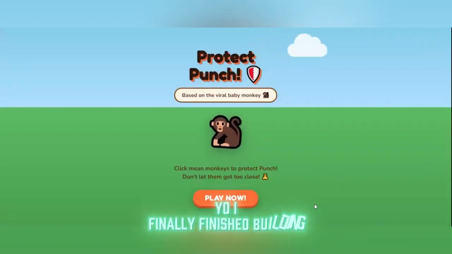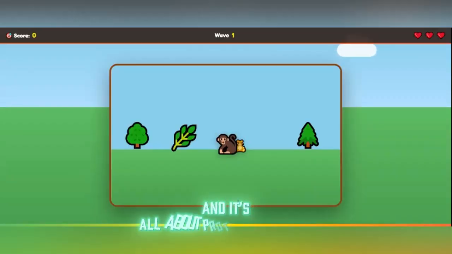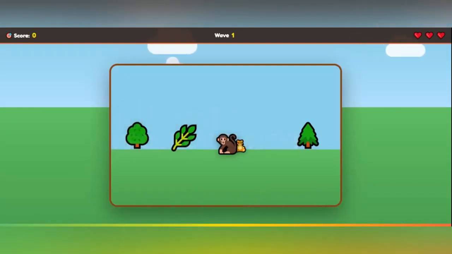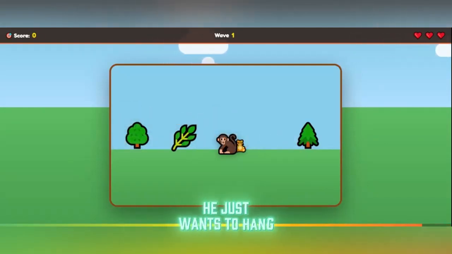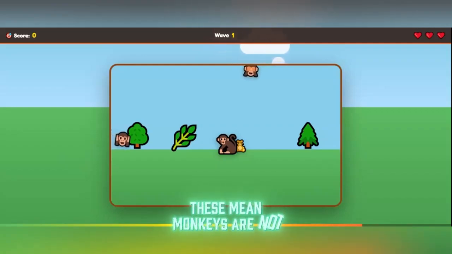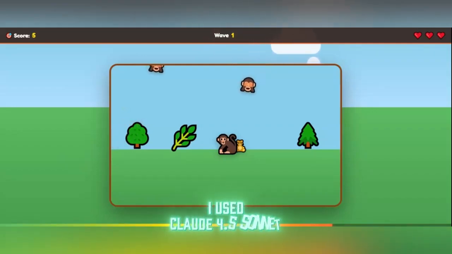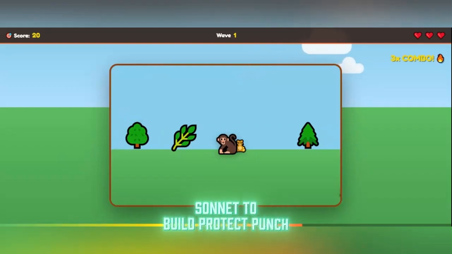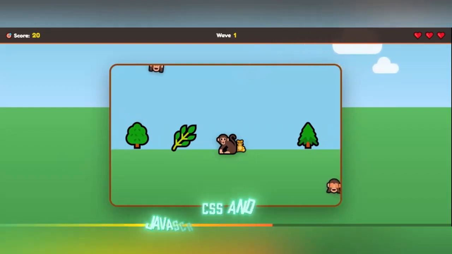Yo, I finally finished building this game, and it's all about protecting Punch. If you know the viral baby monkey, you know he just wants to hang out with his stuffed animal Orangutan Mama. But as you can see, these mean monkeys are not having it. I used Claude 4.5 Sonnet to build Protect Punch using HTML, CSS, and JavaScript.